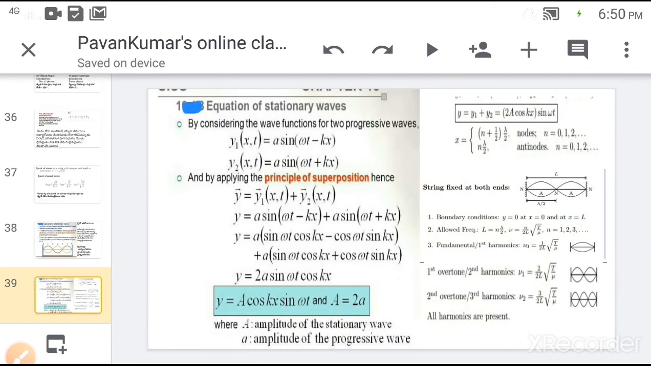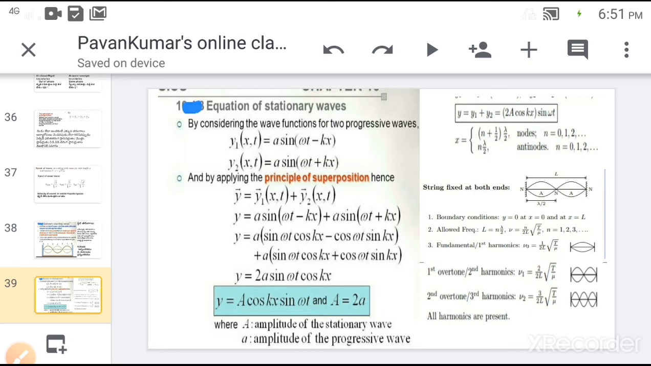Next, derivation of the stationary wave equation. For that, we will take two waves traveling in opposite directions. So y1 is equal to a sin(ωt − kx), y2 is equal to a sin(ωt + kx). Here plus and minus signs denote that the waves are traveling in opposite directions. By the superposition principle, y is equal to y1 plus y2.